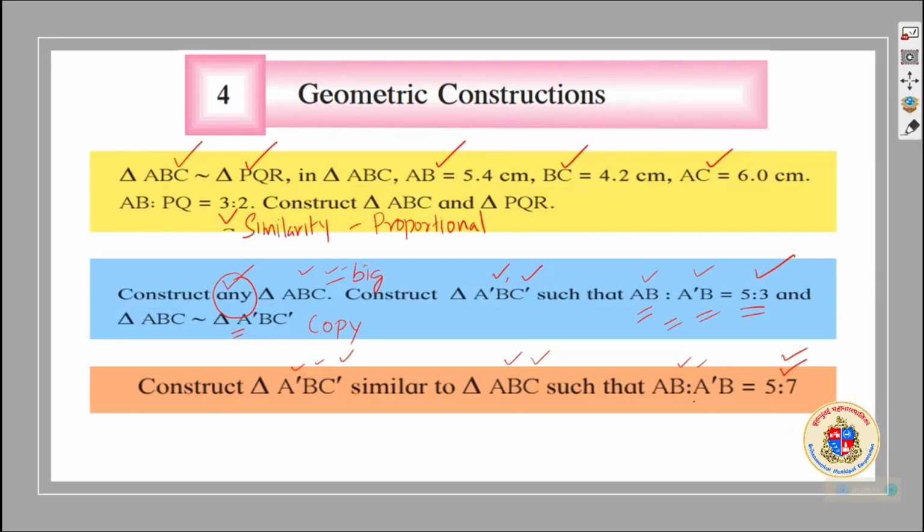But here when AB is to A dash B is taken as 5:7, it tells us that A dash B is bigger. A dash B is the part of the other triangle. Anyway, with this initial common understanding about construction, let us move to the construction. At that time you will get more clarity on what I am trying to say.